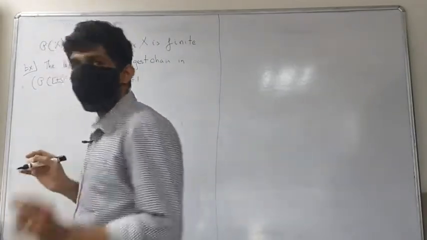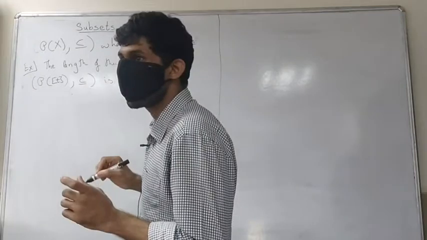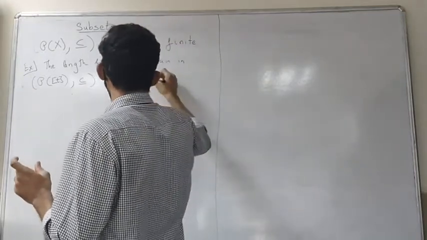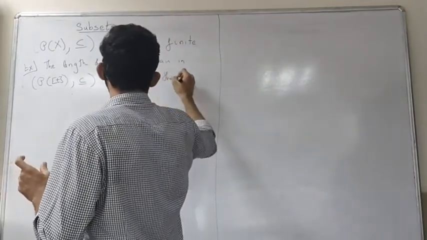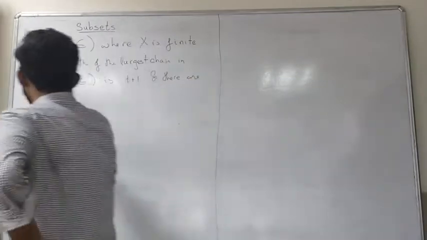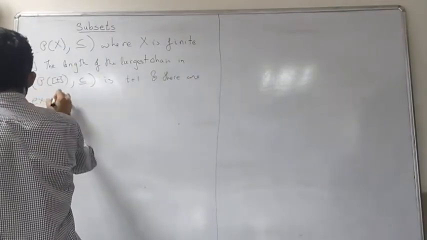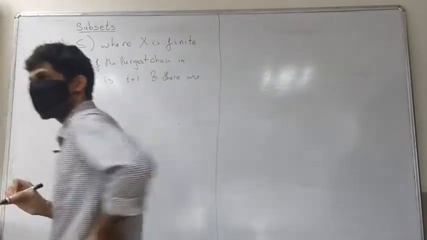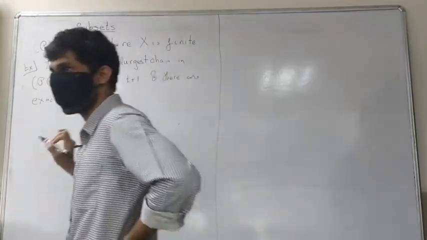And how many of these are there? T factorial of these are there, right?